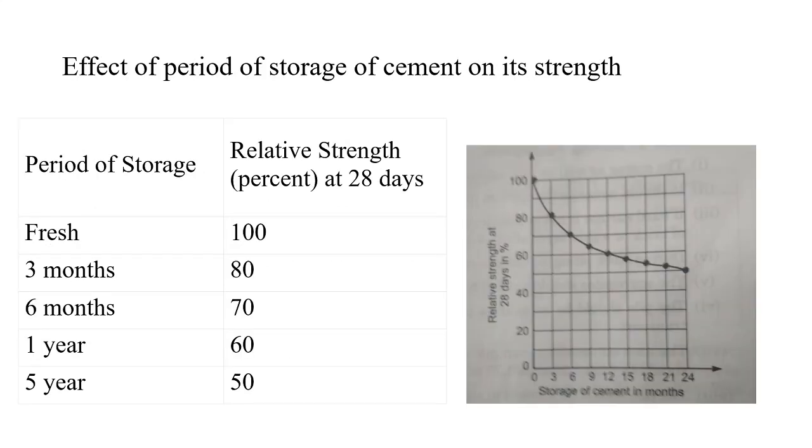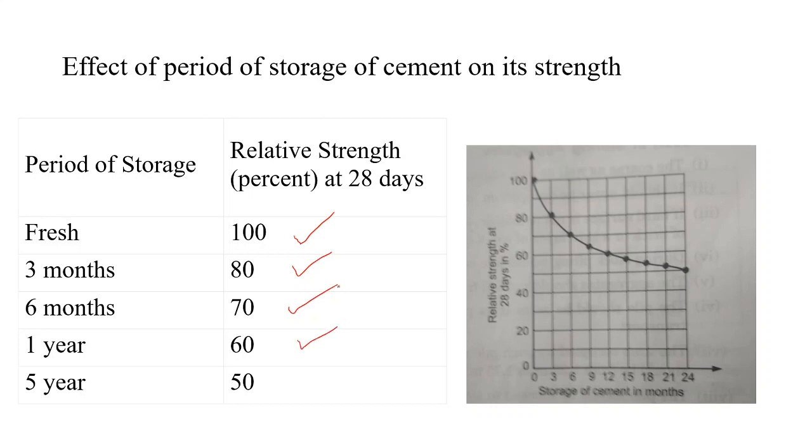Now, this is the effect of storage period on the strength of cement. If you assume fresh cement has 100% strength, then after 3 months the strength is 80%, 20% is lost. After 6 months of storage, 70% strength remains, 30% is lost.